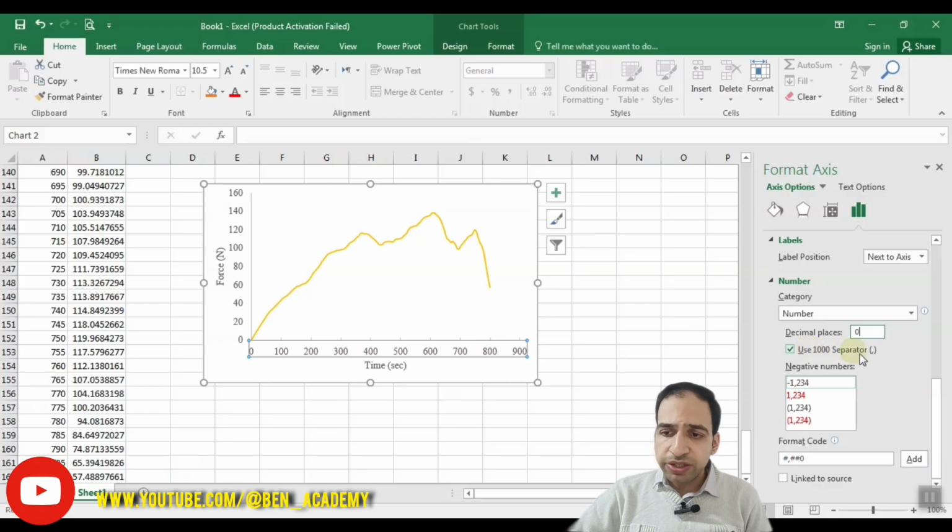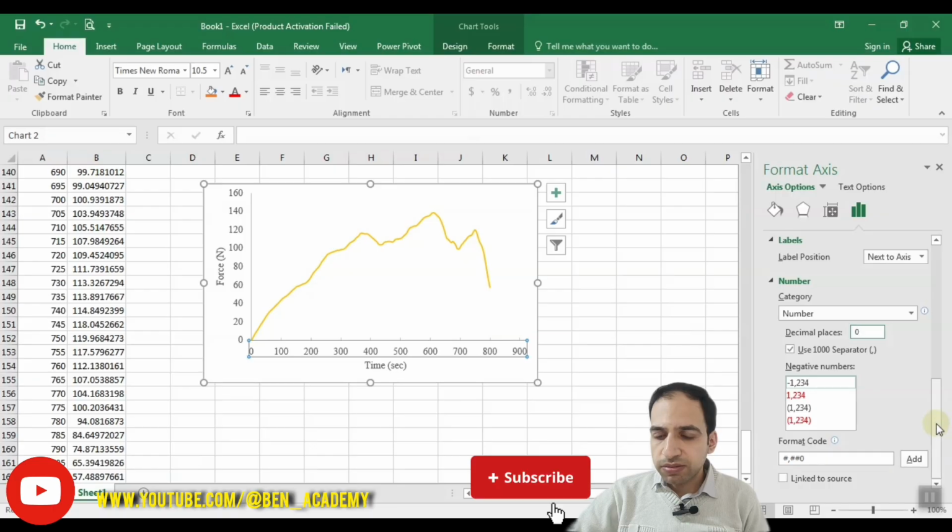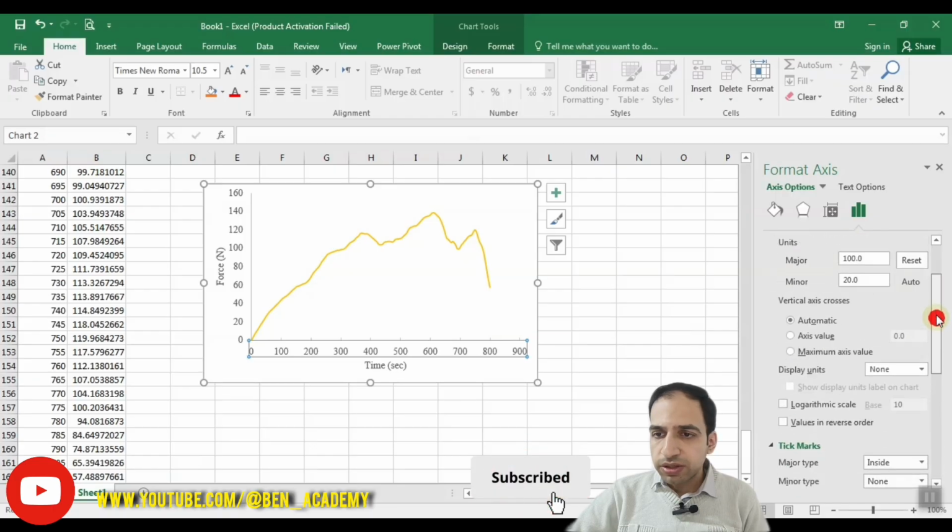You can use a 1000 separator with comma. You can define how negative numbers are shown, with red color, or in parentheses, or in parentheses and red color. We can also add some other formats as you want, and it's another option that you can use.